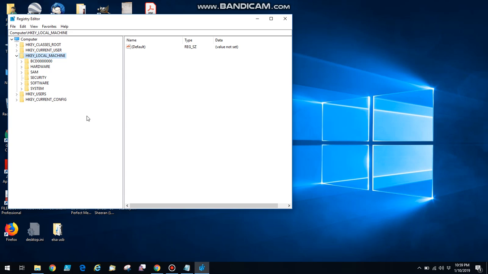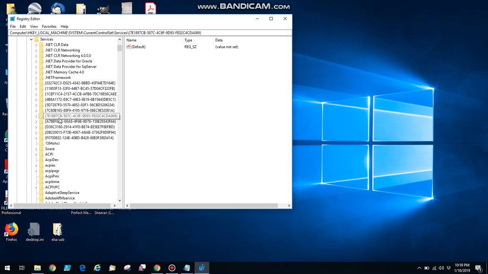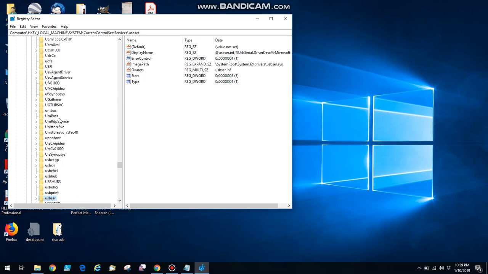Now we have to find the USB store key to change the value and block the USB ports. In the local machine, go to System, Current Control Set, Services, search for USB store key.